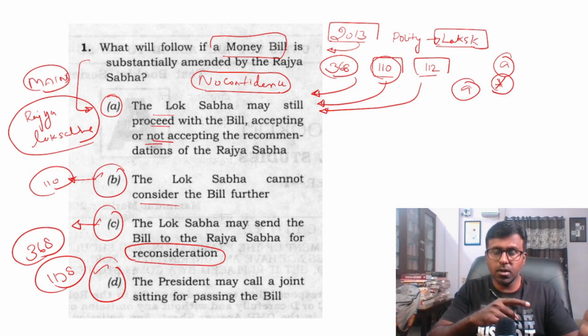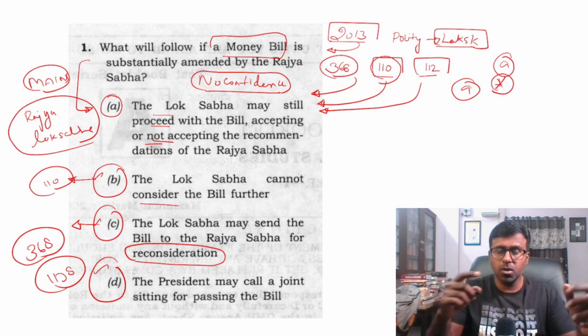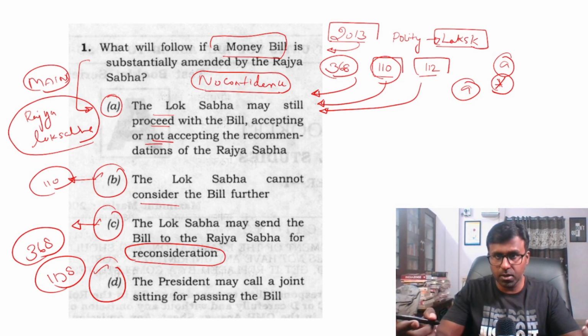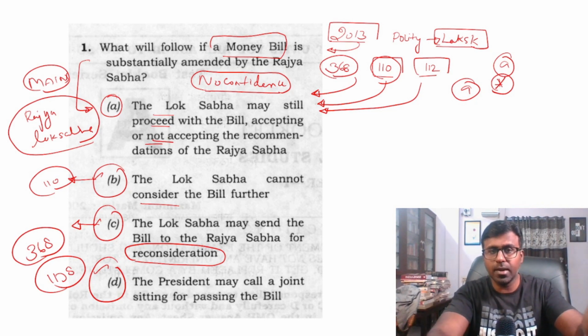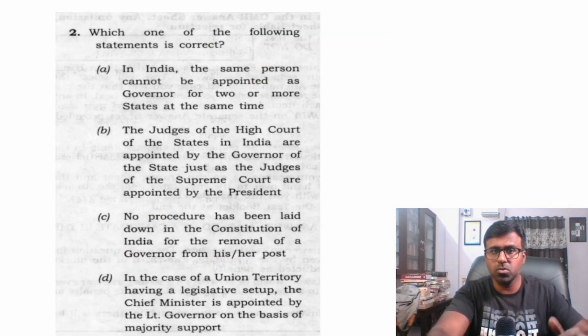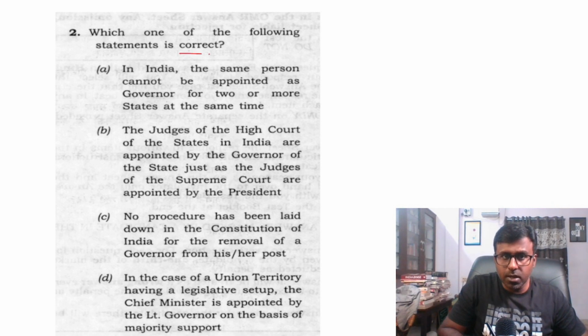As I was explaining in the beginning of the video, we are not only going to see the answers, we are going to see the logic of why we have to choose a particular question. These are questions which are direct from the polity book, and we have to choose these questions. Next is the second question on judges and governor. This time also this is very important, and marking like this.